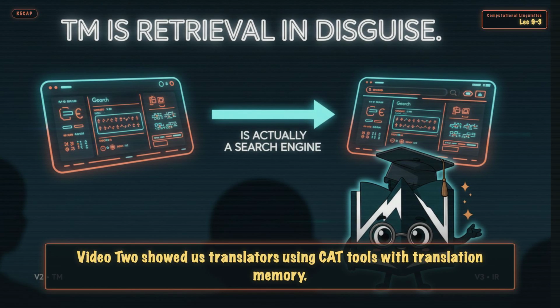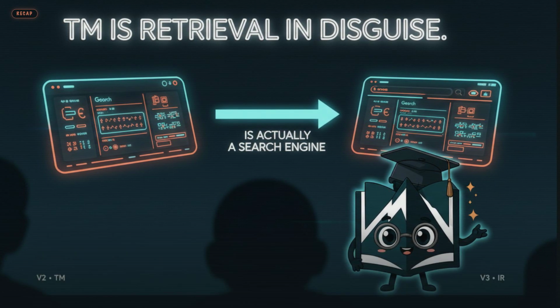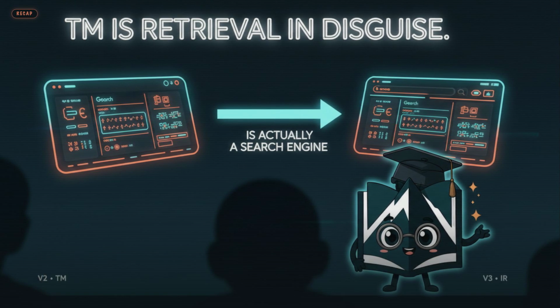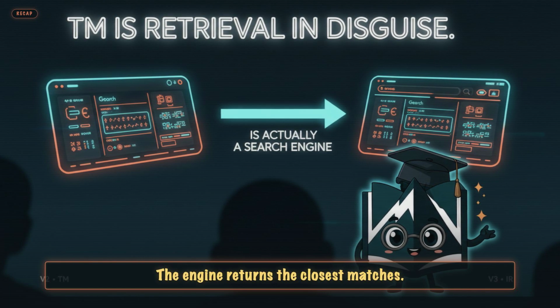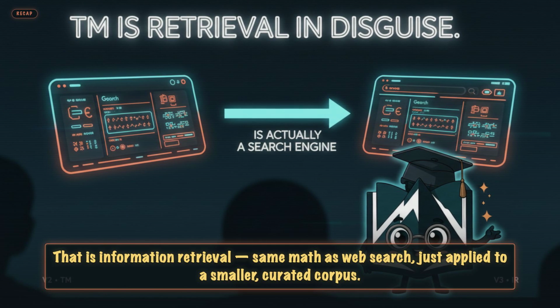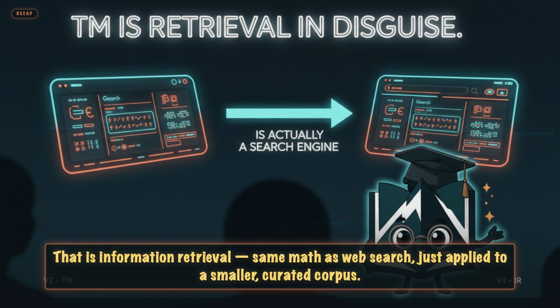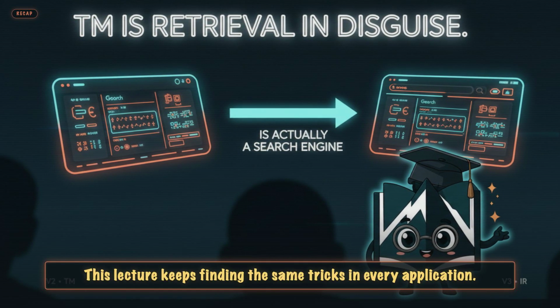Video 2 showed us translators using CAT tools with translation memory. What is a translation memory? It's a specialized search engine. Every source segment is a query. The engine returns the closest matches. That is information retrieval. Same math as web search, just applied to a smaller, curated corpus. This lecture keeps finding the same tricks in every application.